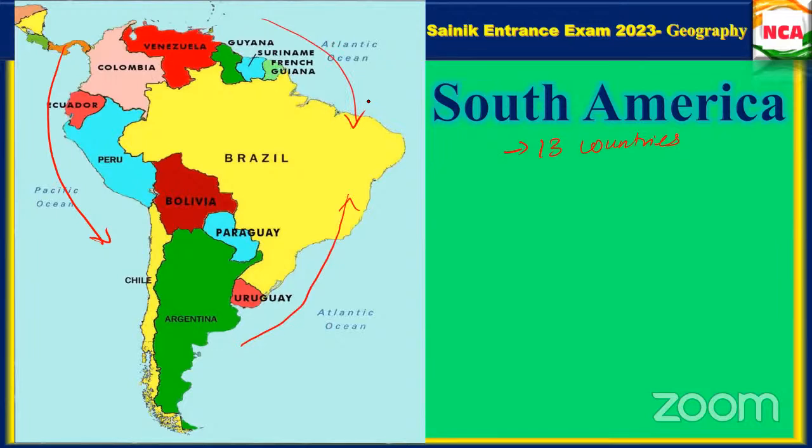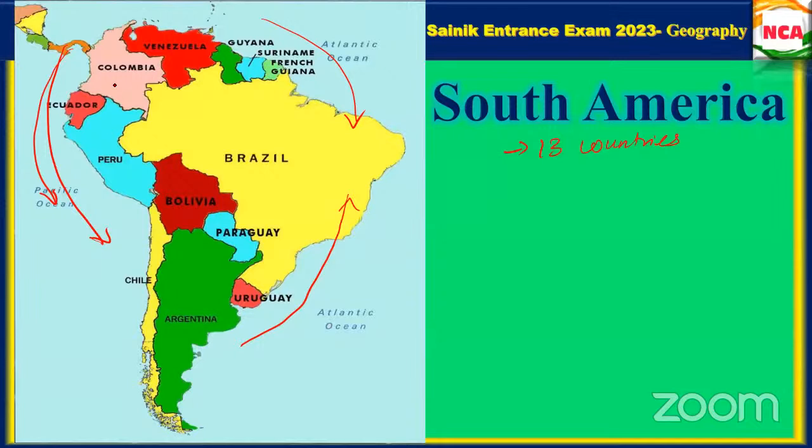It has been surrounded with what? Atlantic Ocean and Pacific Ocean. Yes, very good. So we'll start from Venezuela. First is Venezuela, and we'll come from this side. Venezuela, Colombia, then Ecuador, then Peru.